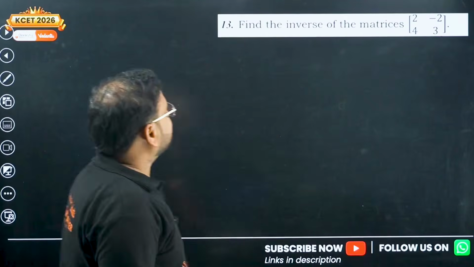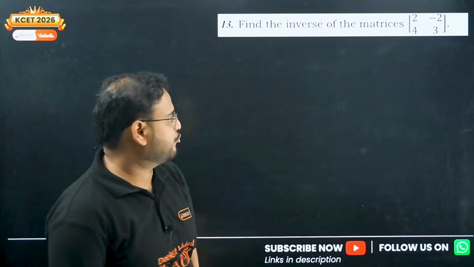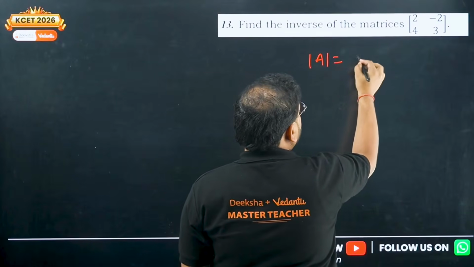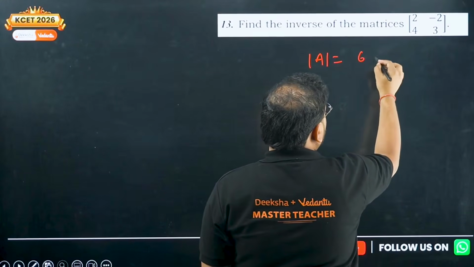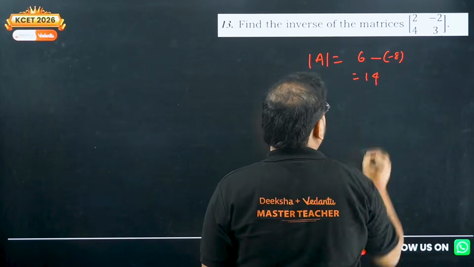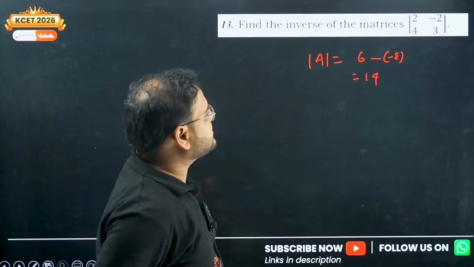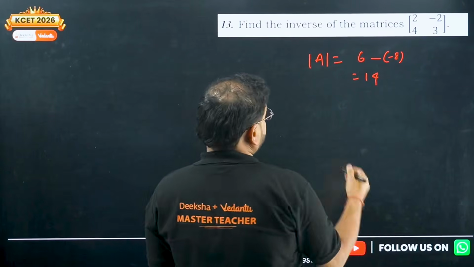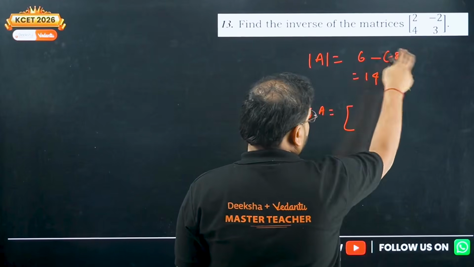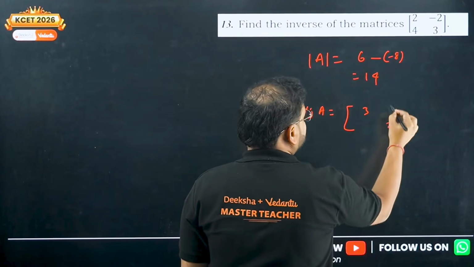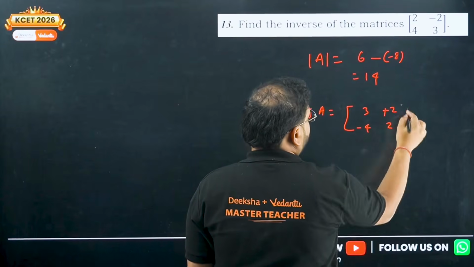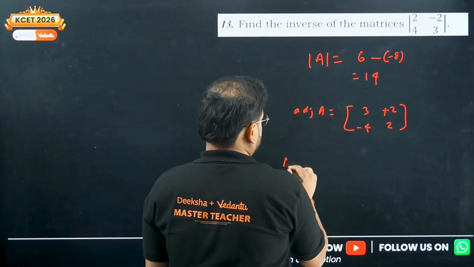Next question. Find the inverse of the matrix 2 minus 2 4 3. How do you find the inverse? Find the determinant first. 2 into 3 is 6 and minus of minus 8, that's 14. 6 plus 8 is 14. Okay, correct. For the inverse, find the adjoint for that. I taught you this. Interchange this. So 3 2, sign change 2 and minus 4. What's the answer? Inverse.